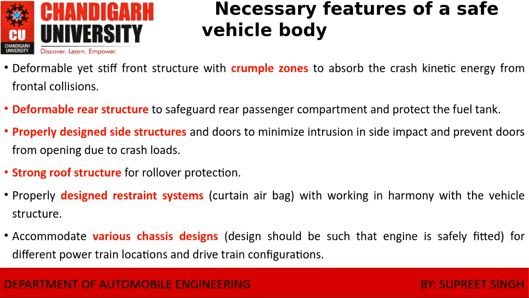So, necessary features of a safety vehicle body. It is the crumple zone, the iron steel bars in the front and the rear, which provide safety, as we have studied in active safety devices also, in detail. But this topic you also have to study differently, because there it was just a safety device. Now from the design point of view we have to study it separately.